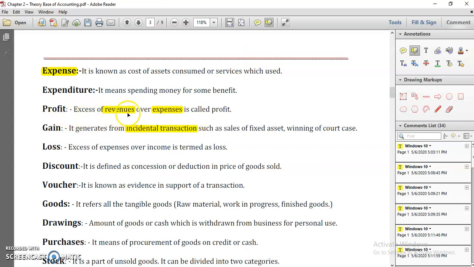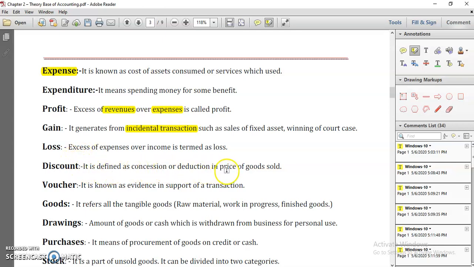In the earlier example, I told you your sale is 1 lakh and expenses 50,000, so your profit is 50,000. But other than this profit, let's say you sell some asset, like your old car of rupees 40,000 which you were using for your business. That sale becomes your gain, because if you are selling that fixed asset at a profit, that profit is called gain. Loss is the vice versa condition. If your expenses are higher, let's say your expenses are 1 lakh and your sale is 50,000, it means you are into loss.